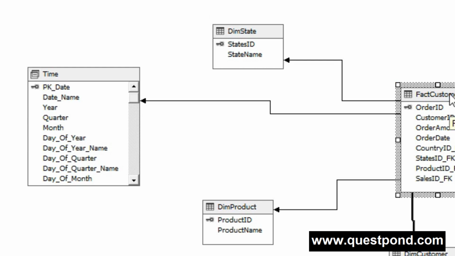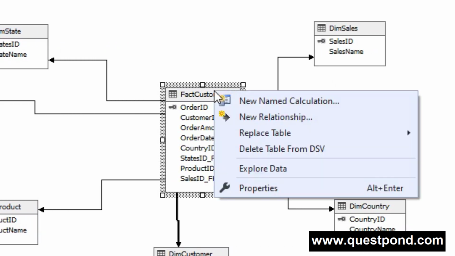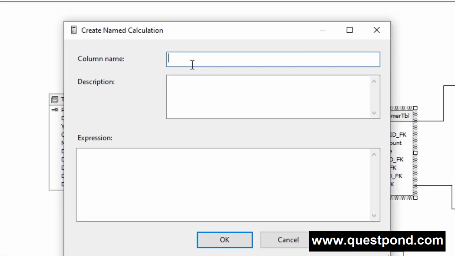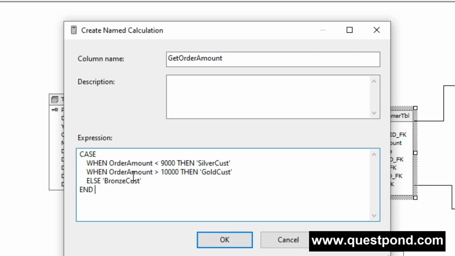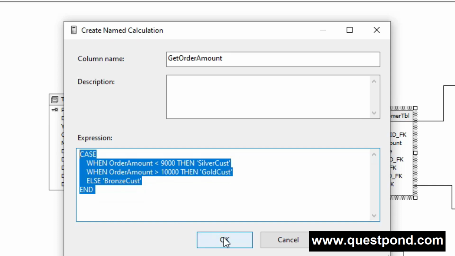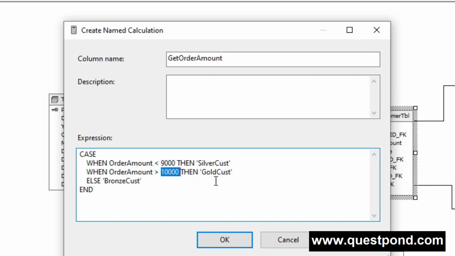Yes. So in order to create the named calculation, we have to select the table and say new named calculation. So there you go, order amount, and there you go, write the expression. So here I have written a simple expression with a case statement. You can see that if the order amount is less than 9,000, then display silver customer. If the order amount is greater than 10,000, then display gold customer, else bronze customer. Okay, so I will say okay.